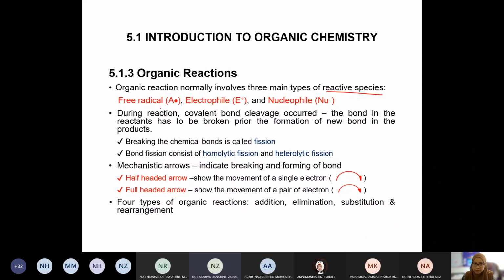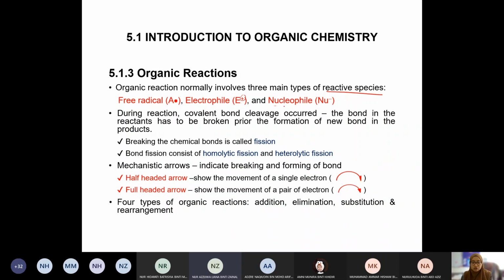Free radical, we know that it is very, very reactive. Electrophile, this is the species that lacks electrons but loves electrons very much. You can see the positive charge there. It shows that it lacks electrons, poor in electrons. It doesn't have many electrons, so it likes electrons. So it is also very reactive.